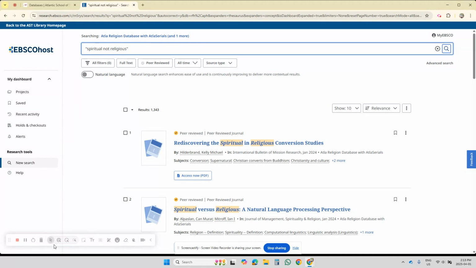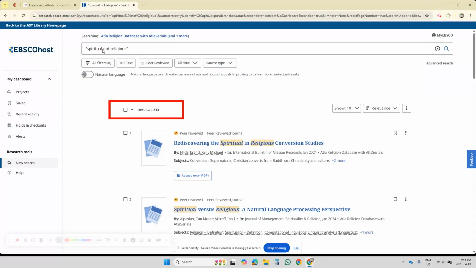It reduced us to 1,300 results just by placing spiritual, not religious in quotes. You see up here in the top. And look, my first two articles contain both words. Those other articles, most of them just had the word spiritual in it. Well, they probably would have had them all spiritual in it since we were unintentionally telling it to exclude religious. So I put it in a phrase, spiritual, not religious, with quotation marks to help the database understand what it was I was looking for.